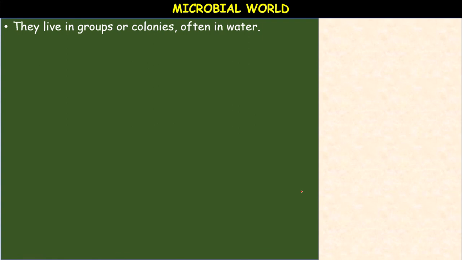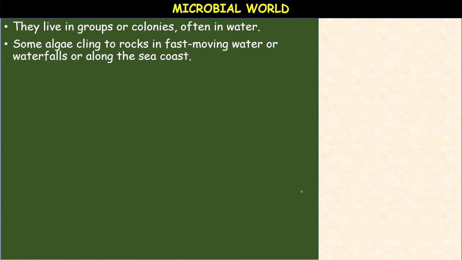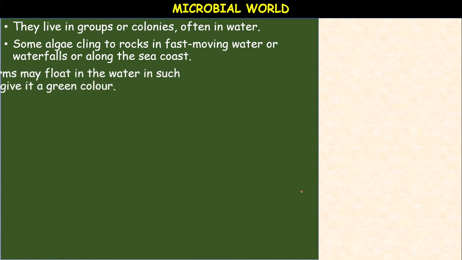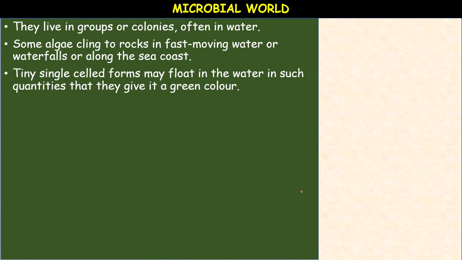As for the habitat of these algae, they live in groups or colonies, often in the water. Some algae cling to rocks in fast moving water or waterfalls or along the sea coast. Tiny single celled forms may float in the water in such quantities that they give it a green color.